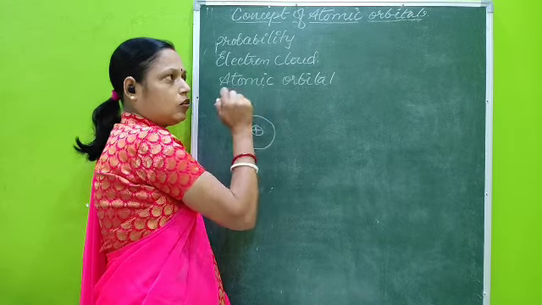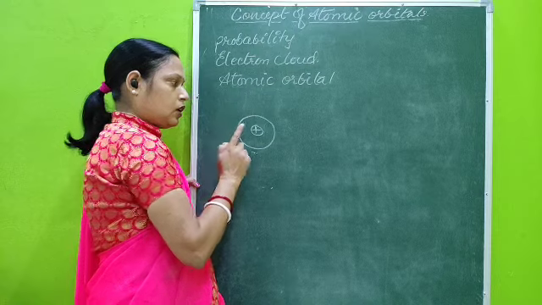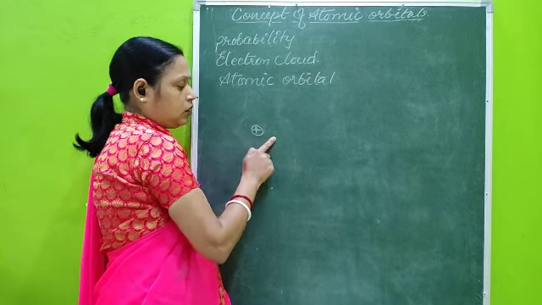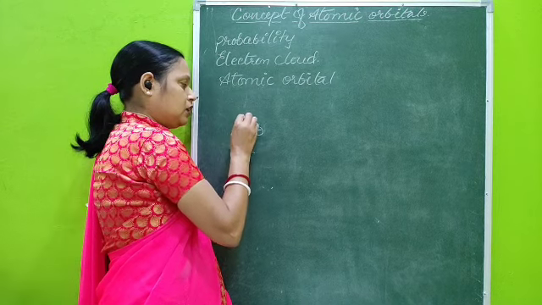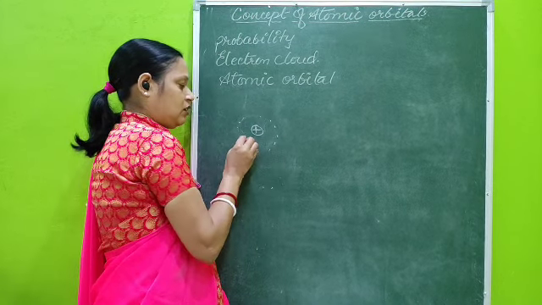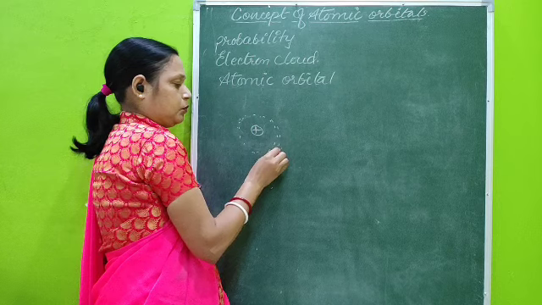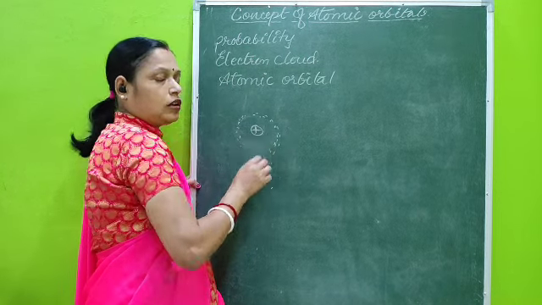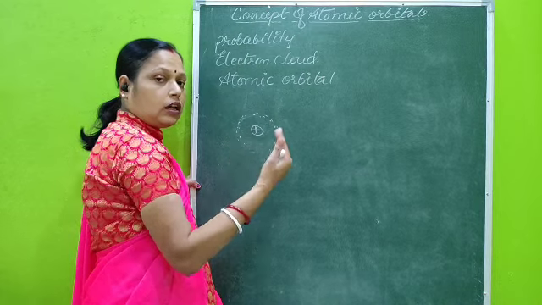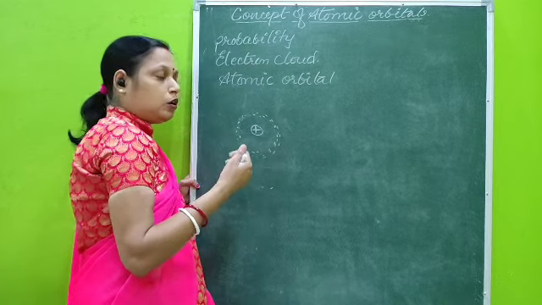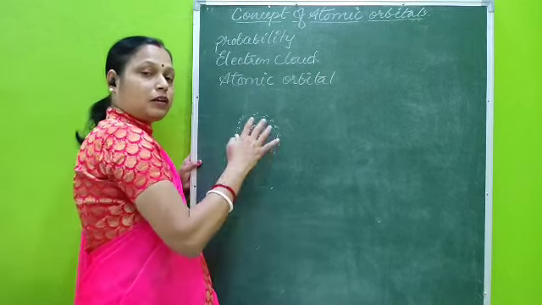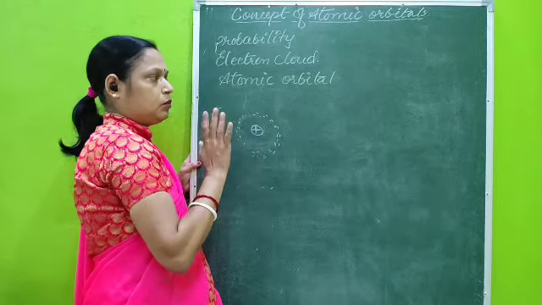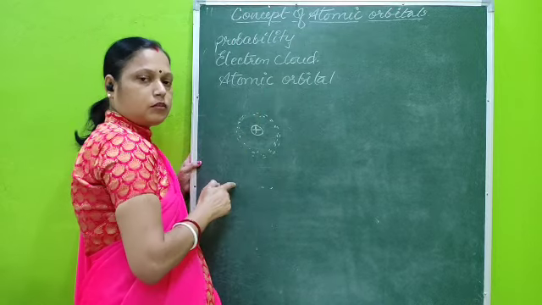The second is electron cloud. Here no exact circular path is present around the nucleus, but a cloud-like structure is there, and that is known as electron cloud. The cloudy region around the nucleus where the possibility of finding an electron is maximum is known as electron cloud. Third term, atomic orbitals.